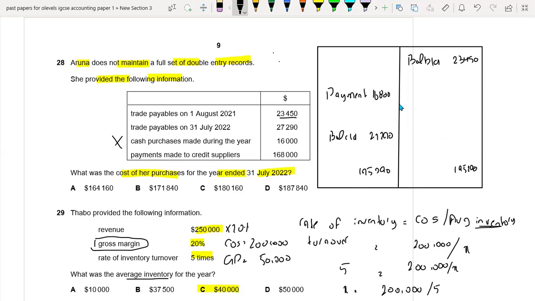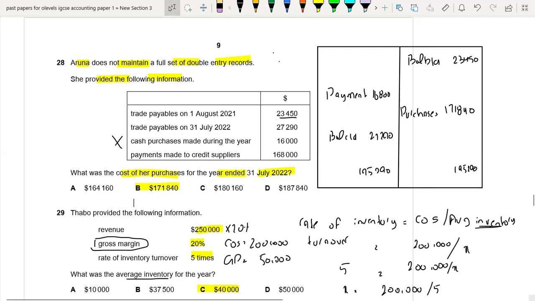So we will have the difference, which is 171,840, which is our purchase during the year. So it means that option B is the right option.